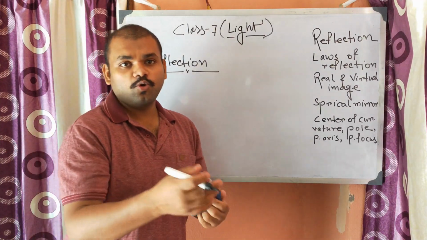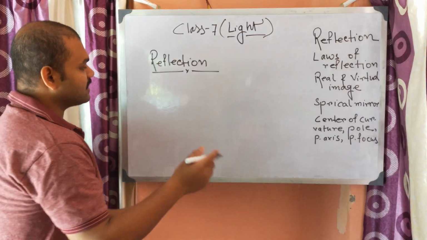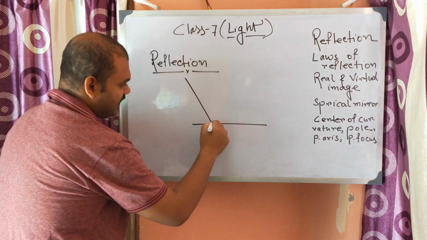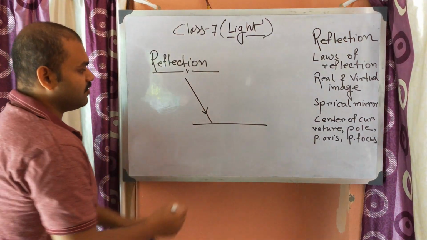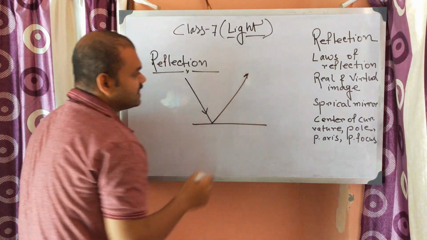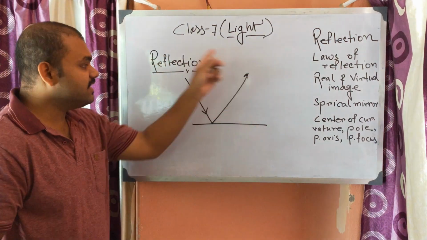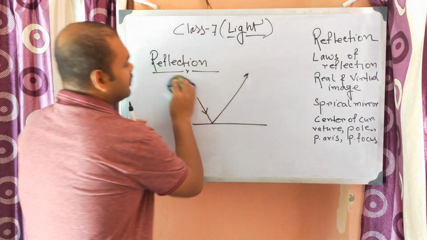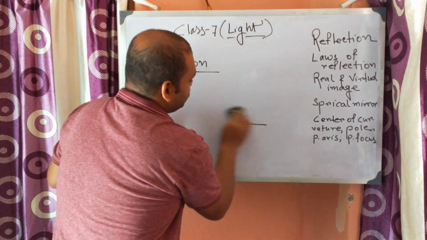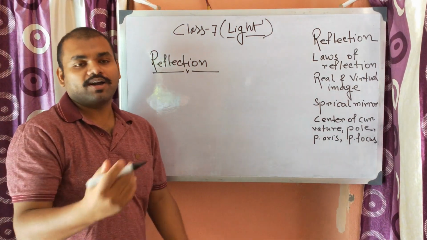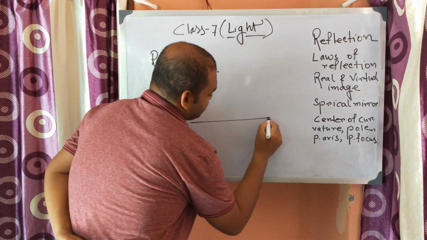To know more about reflection, let us consider a particular surface. When a light ray falls on the surface, its direction changes back into the previous medium, and this phenomenon is known as reflection. Now we need to know what is the incident ray, what is the reflected ray, and what is the normal. Suppose there is a plane surface.